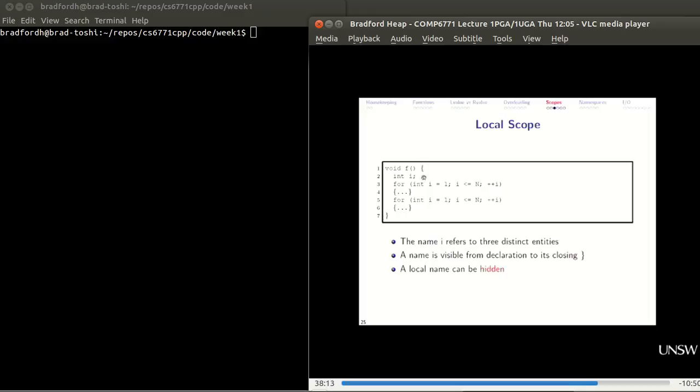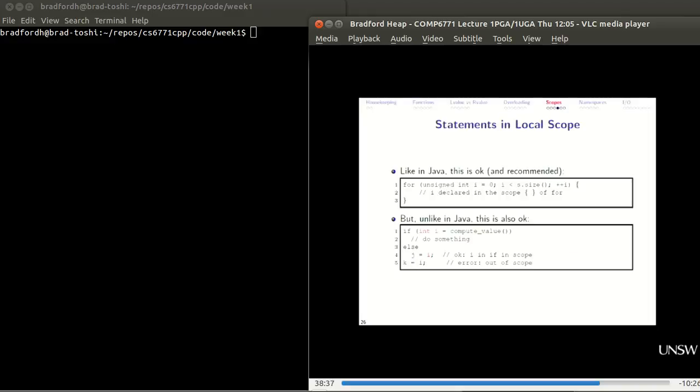Now this is probably a little bit of dumb code because I probably wouldn't want to have multiple declarations of i, because I'll get confused about which one I'm using. But be aware that local scope allows you to hide variables. I'm also pretty certain that with warnings completely enabled on g++, it will give you a warning for that. But maybe not all the time, so be very aware of that sort of problem.